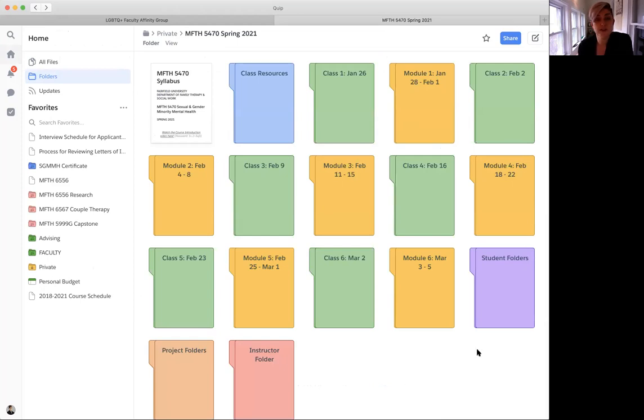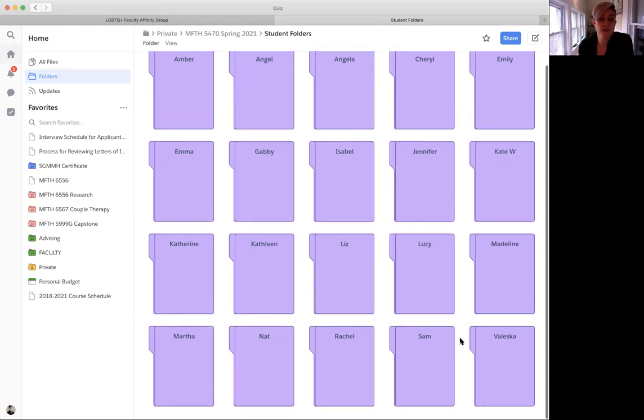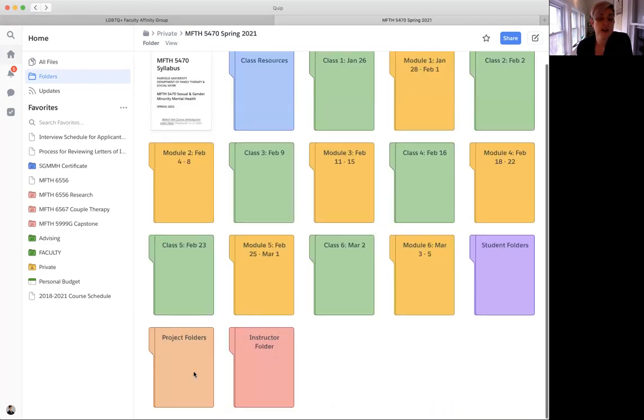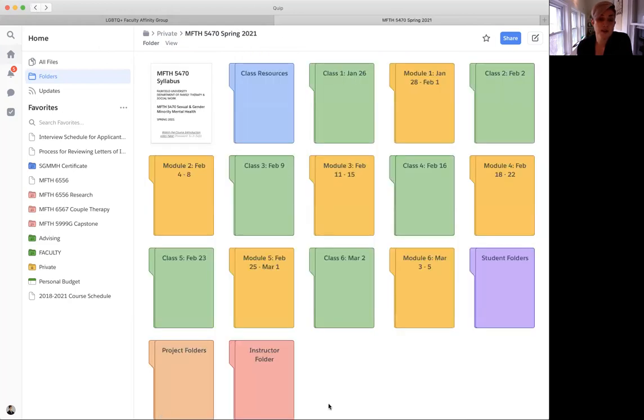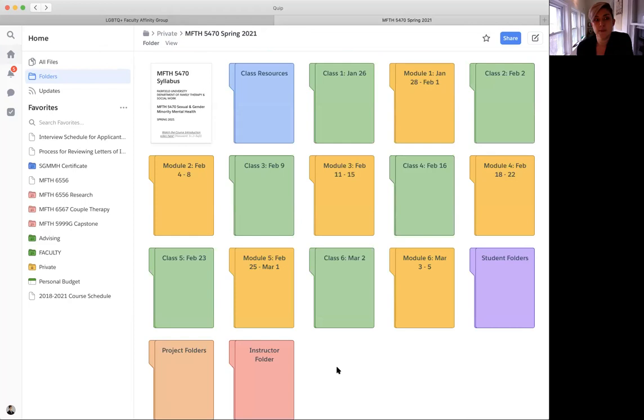Another folder to get yourself familiar with is this purple one, student folders. Inside here, each of you has your own purple folder. Again, these will have a locked symbol on them because they will be accessible only by me and you. These will be for your journal entries, which are private between you and me. There's nothing in the project folders yet. That's where you'll start working on projects with your group. And the instructor folder will also be locked because that's for my notes. So this is an overview of our Quip folder.